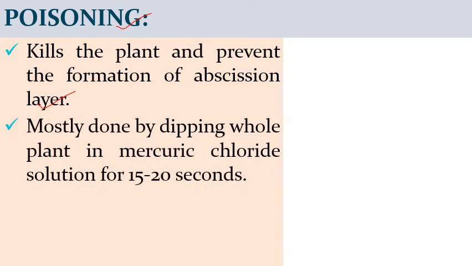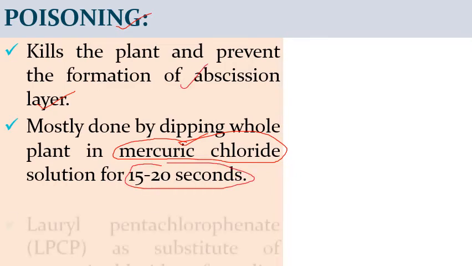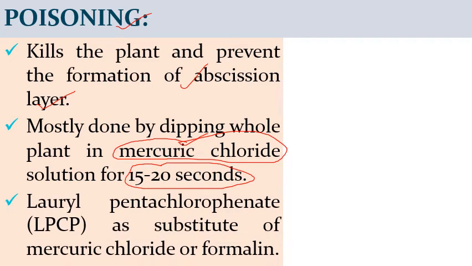Mostly it is done by dipping the whole plant in a poisonous chemical which is known as mercury chloride. इसमें हम plant parts को dip करते हैं ताकि uniform killing हो जाए tissue की, and that prevents the abscission of certain plant parts, for 15 to 20 seconds.